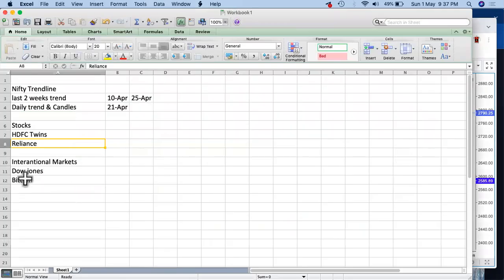Let's try to have a look across the international markets also. Let's say, for example, Dow Jones, which is there.